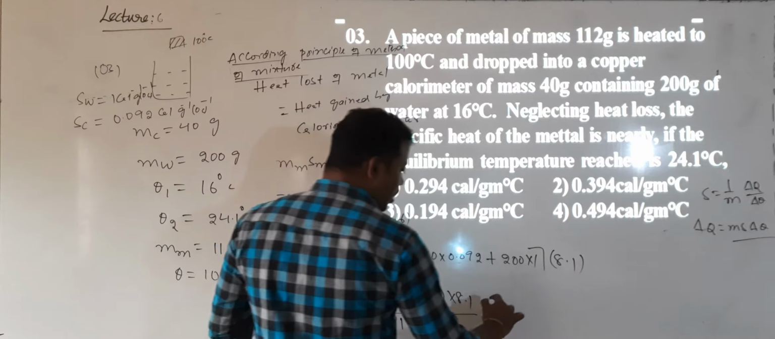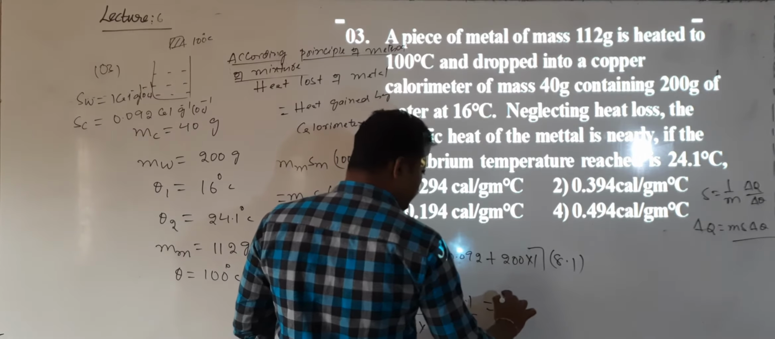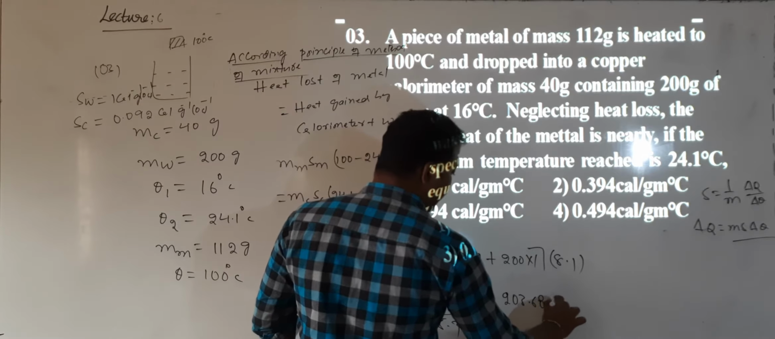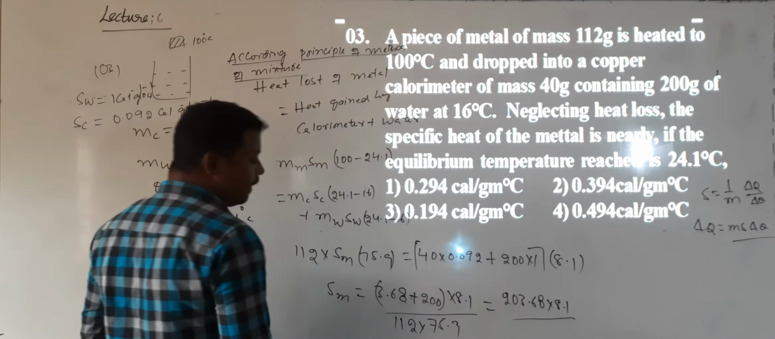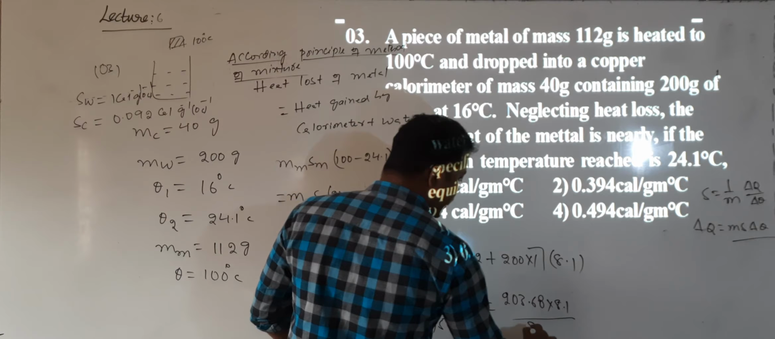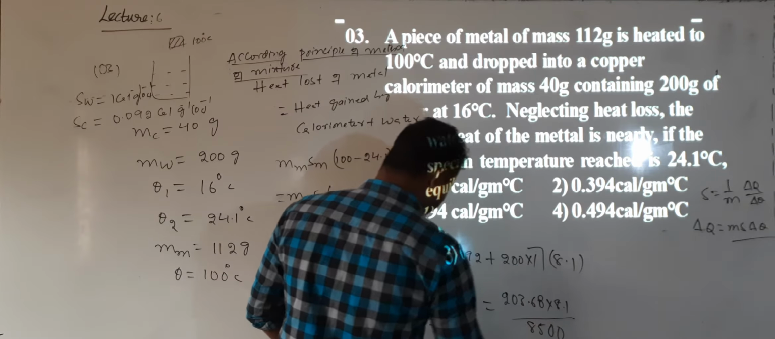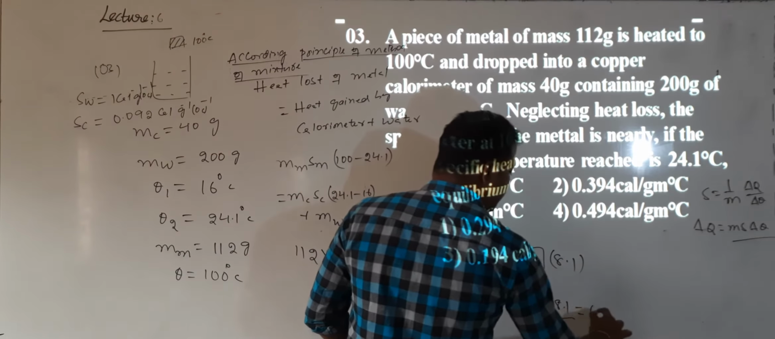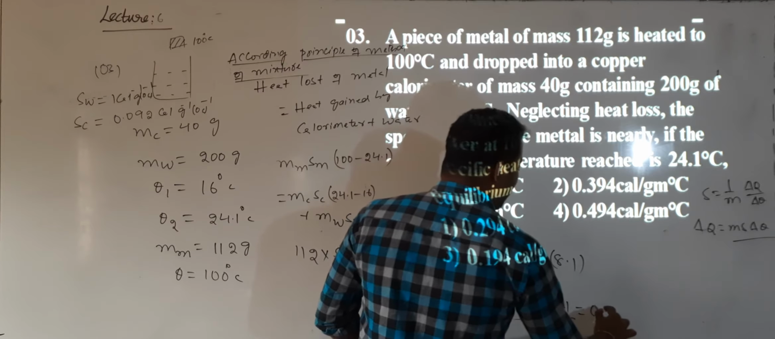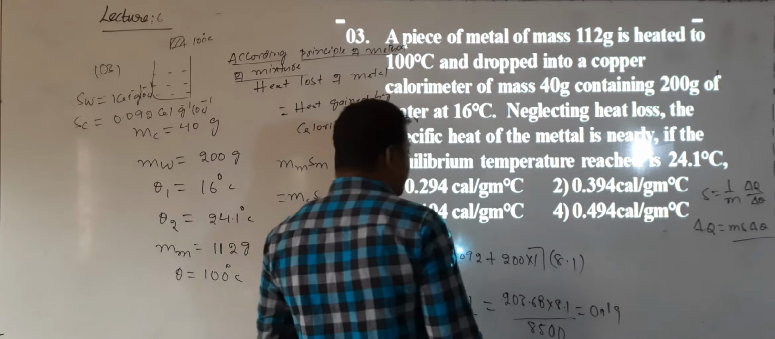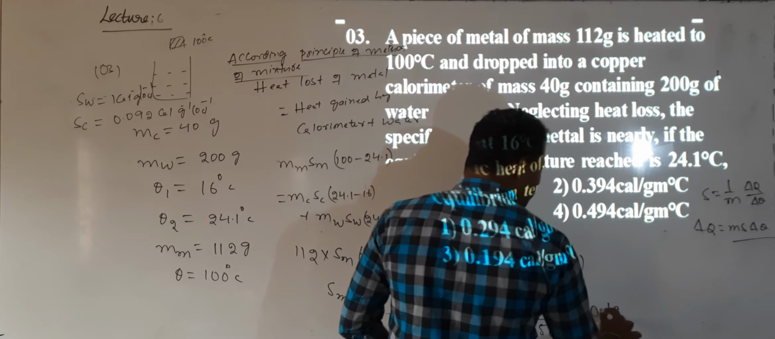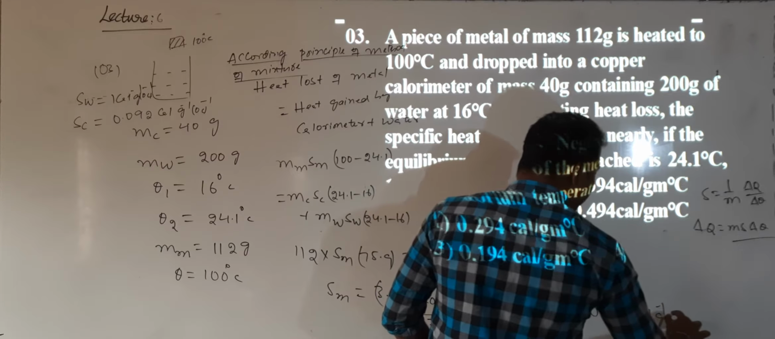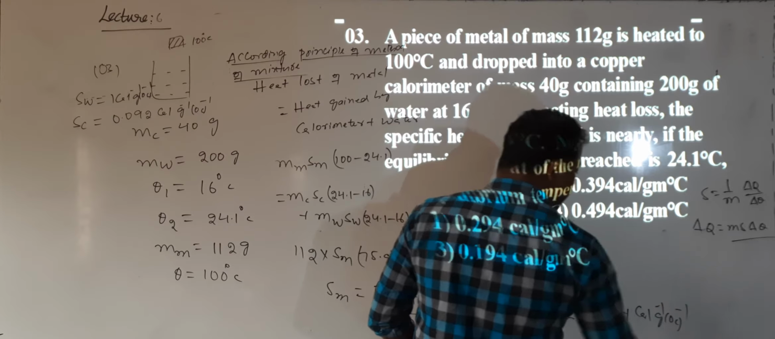This is the numerator. 203.68 into 8.1, divided by this total value, approximately 85,000. If you simplify this, you will get the answer approximately 0.194, with units of calorie gram inverse centigrade inverse.